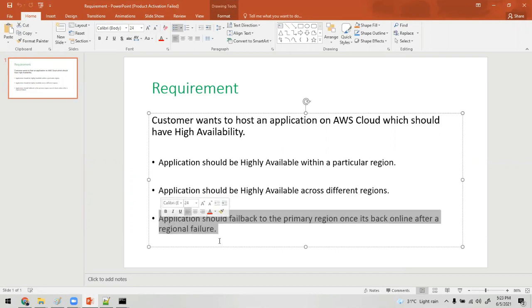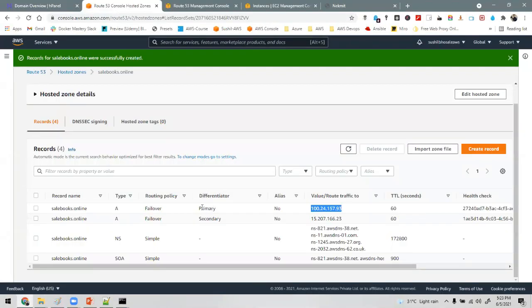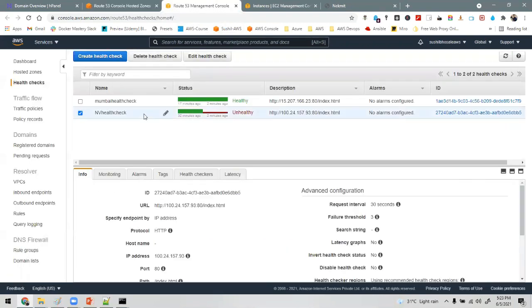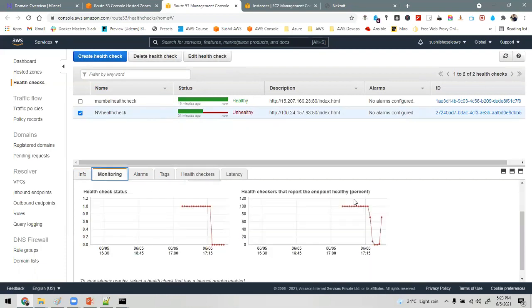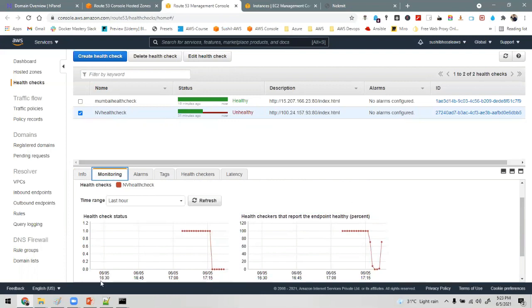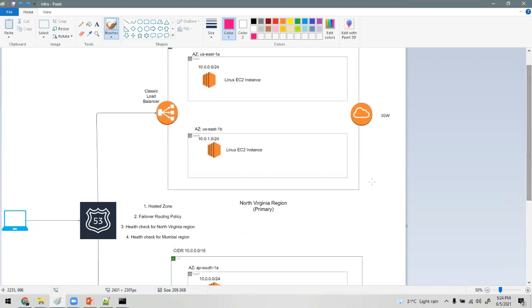Route 53 will take care of it. What we have told here is that the primary region is this one, and it all depends on the health check. If it is passing the health check, it will start sending traffic to the primary region. It will check health here, and then it will fail back again. It all depends on the Route 53 health check. Okay. Got it.